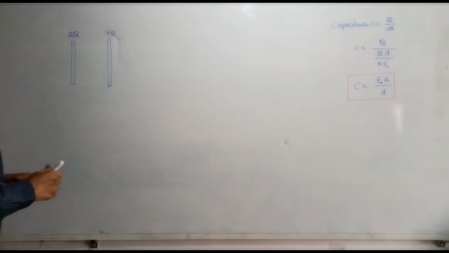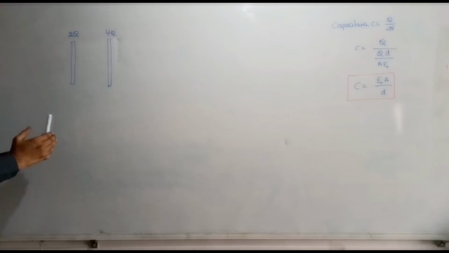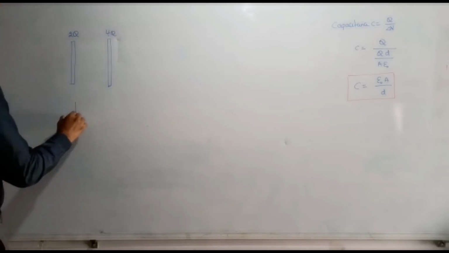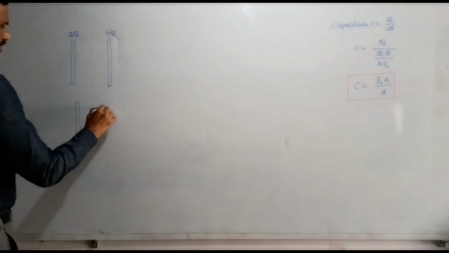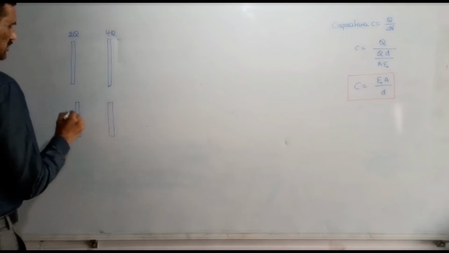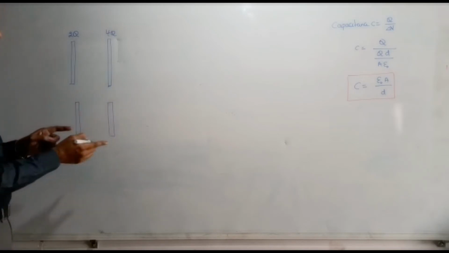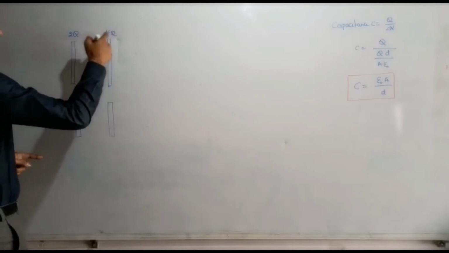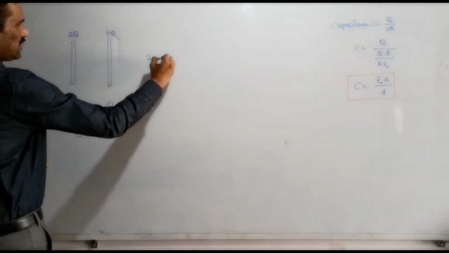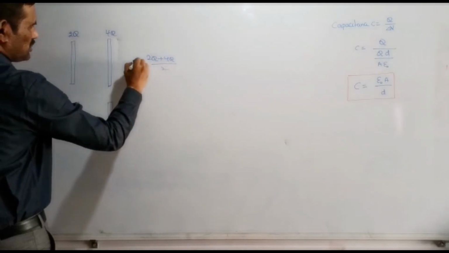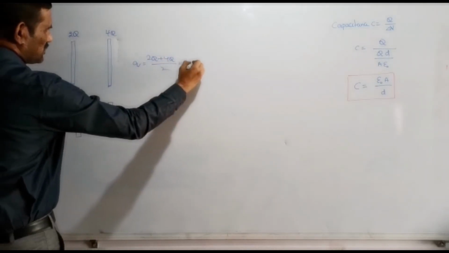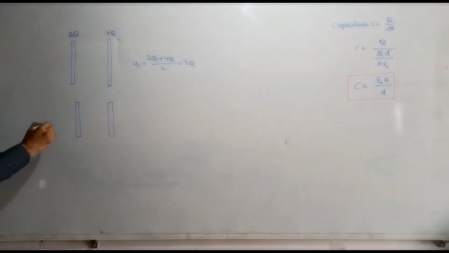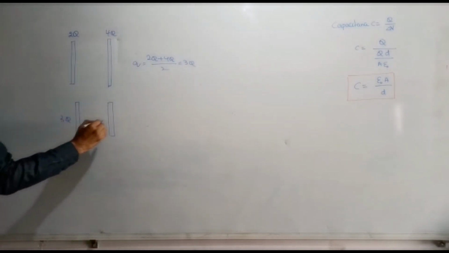I am drawing this. We discussed this type of calculation already in electrostatics. The charges on the outermost surfaces should be equal to half of the given total charge. So half of the given charge means 2Q plus 4Q by 2, so this should be the charge on the outermost surfaces. So it should be 3Q. Alright, so here the charge should be 3Q and here also this charge should be 3Q.